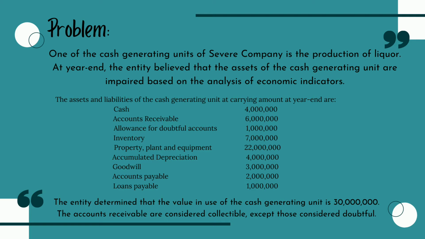We also have our accounts payable at 2 million and our loans payable at 1 million. The entity determined that the value in use of our cash generating unit is 30 million. Our accounts receivable are also considered collectible except for those considered doubtful.